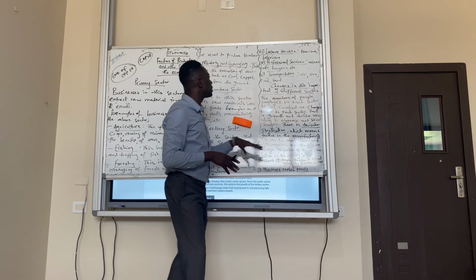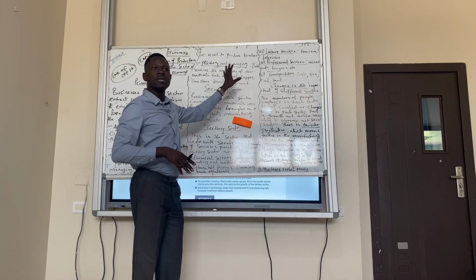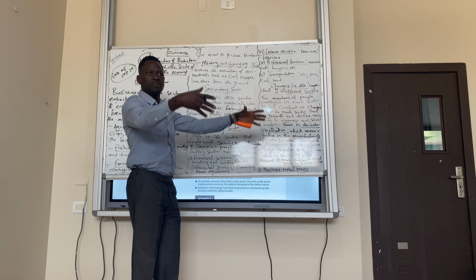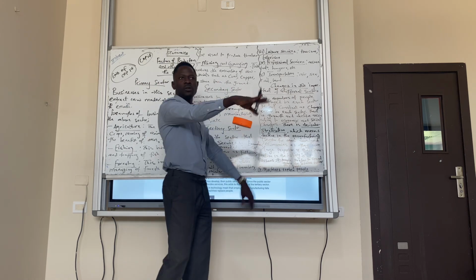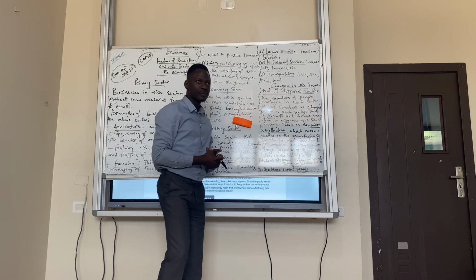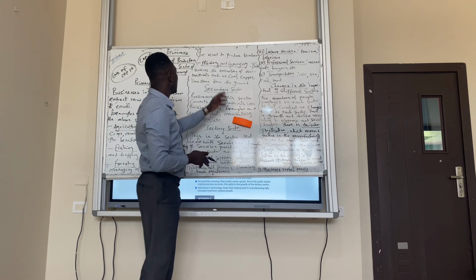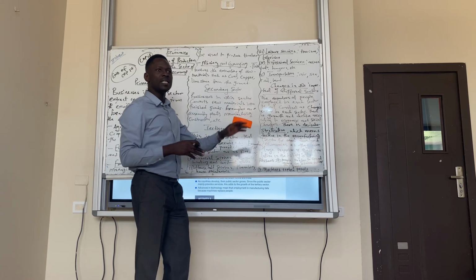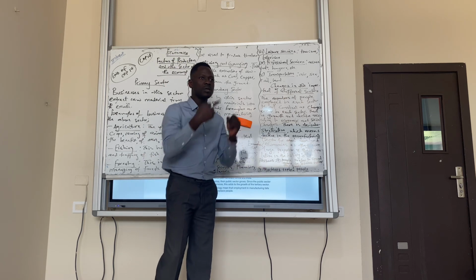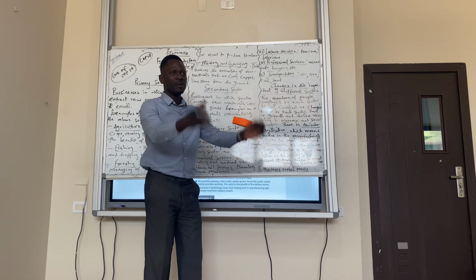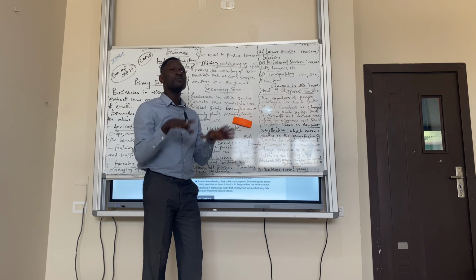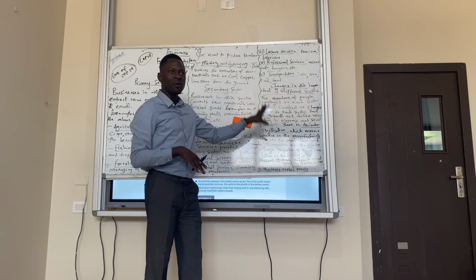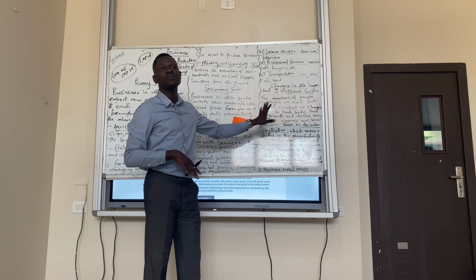So they manage forests to produce timber, which is used to convert into furniture. Do you understand that? Do you get it? Yes. Then we have mining and quarrying. Mining involves extraction of coal, diamond, rock from the ground. It's still part of the primary sector. So businesses that are involved in this are part of the primary sector.